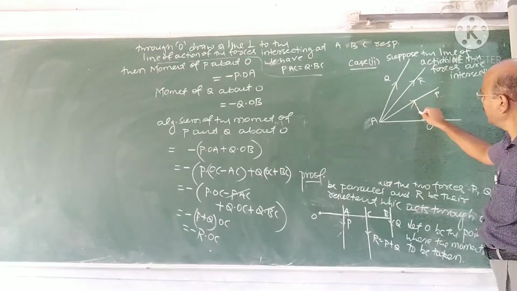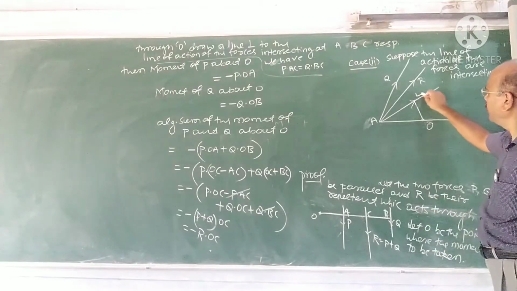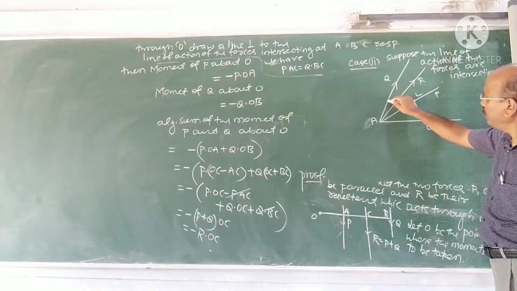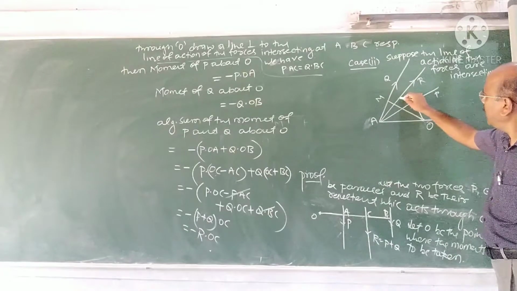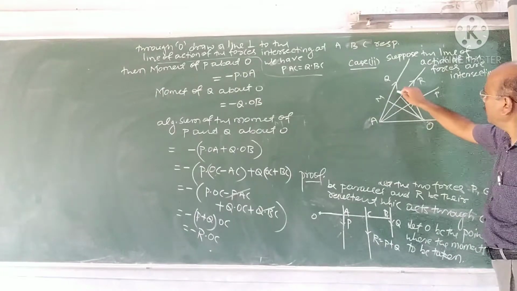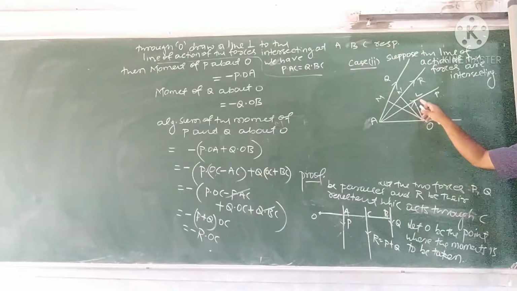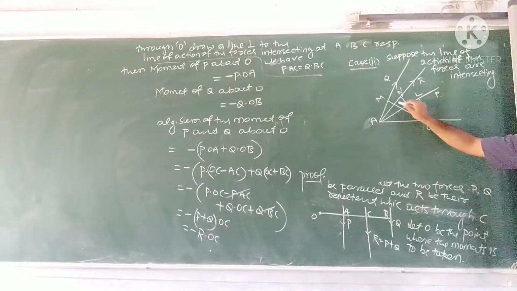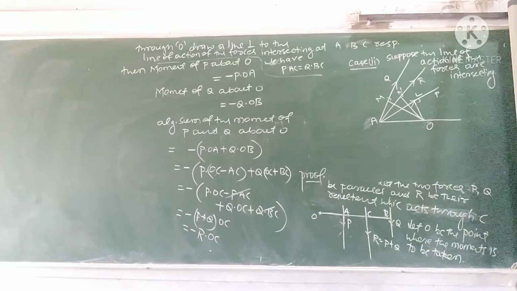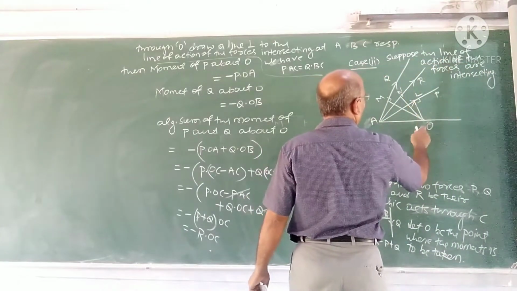Draw perpendiculars OL, OM and ON like this, from the lines of action of the forces P, Q, R.